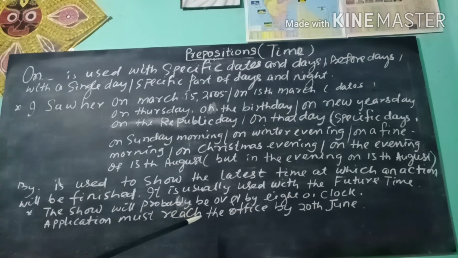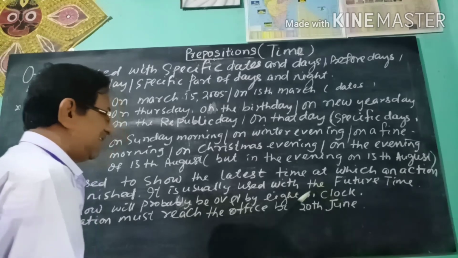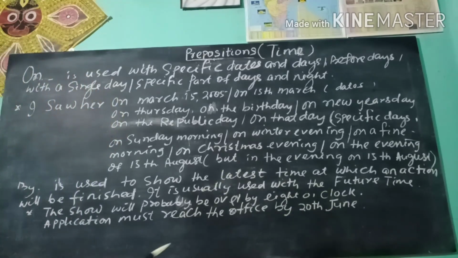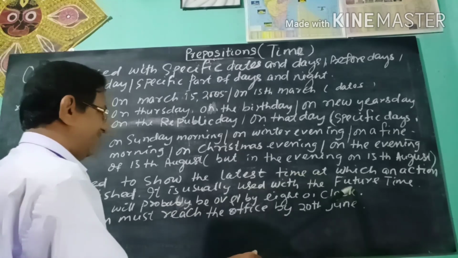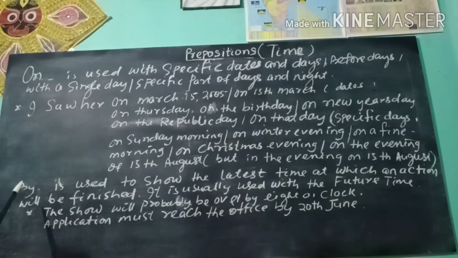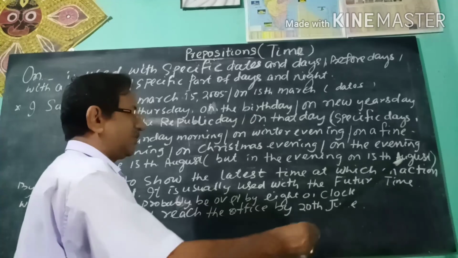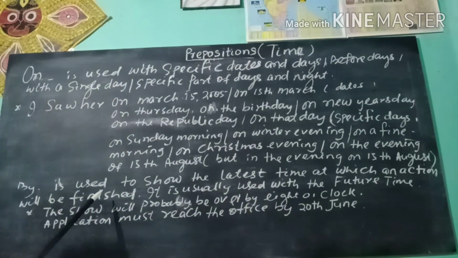Application must reach the office by 20th June. Here you see, by 8 o'clock, by 20th June. It says about the future time. So here we see by is used to show the latest time at which an action will be finished, for future time.